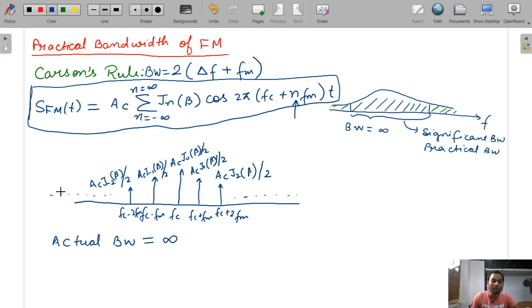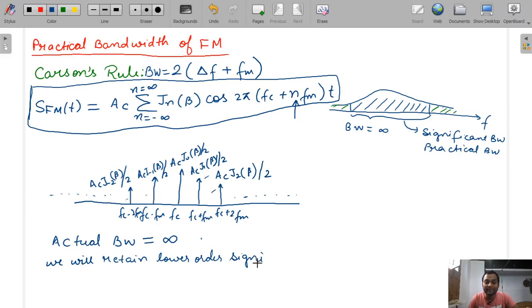So what we will do is retain the lower order significant sidebands. Lower order means this order, this is order 1, this is order 2, order 1 on the negative side, order 2.